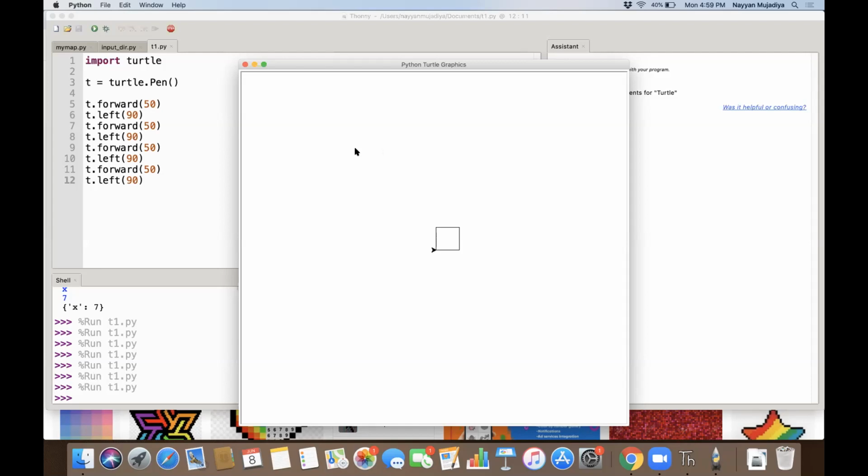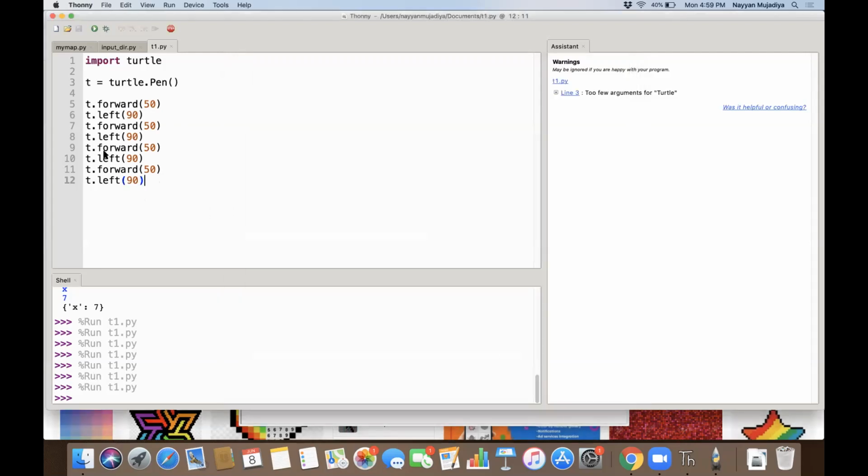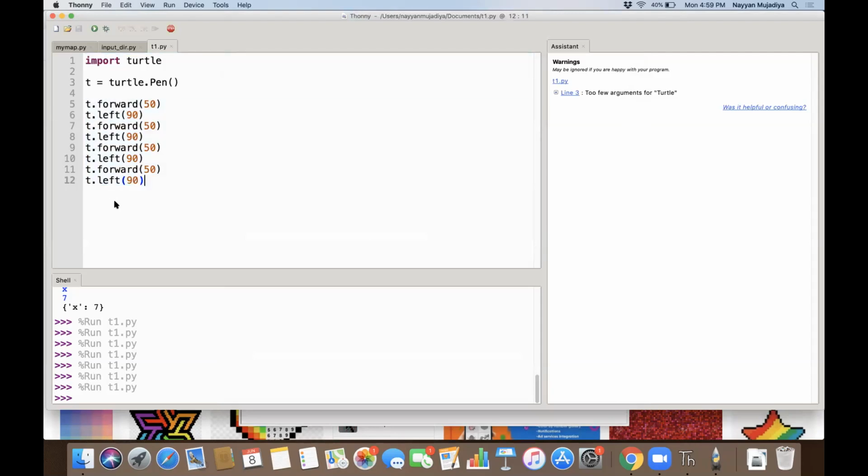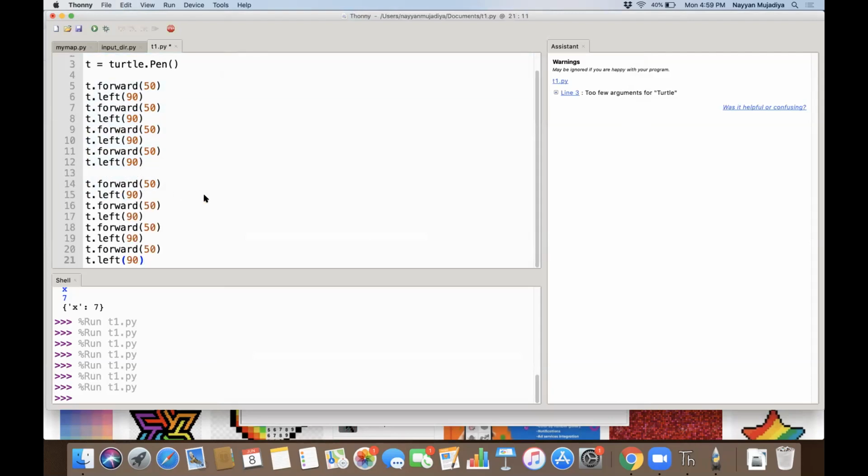Are you able to understand this forward and left? Yeah, I'm able to understand. Let's do the right. Okay, I'll just control Z. I think it will make a mirror image, maybe. Yes, it is a mirror image, but what we will do, we'll do it from here.